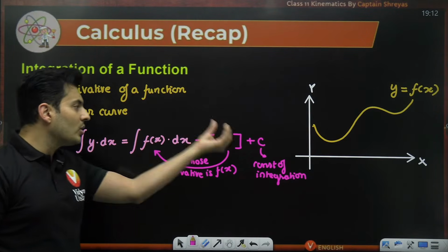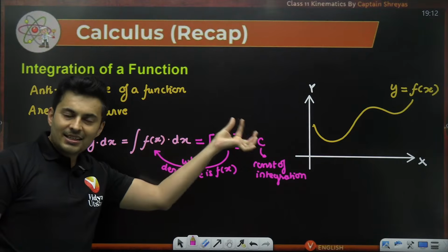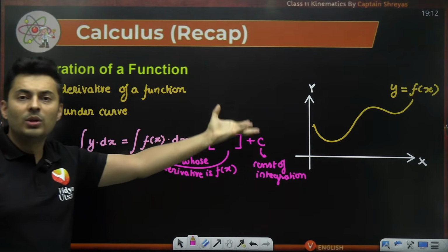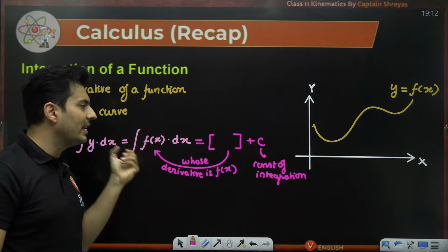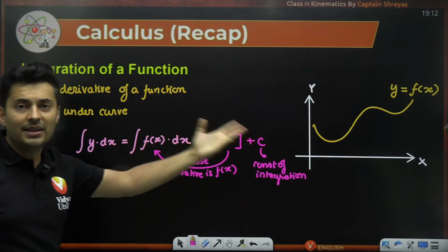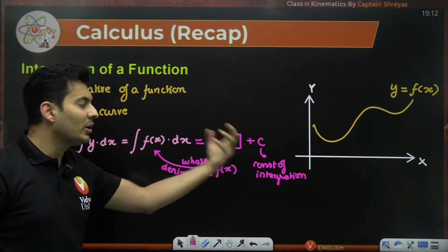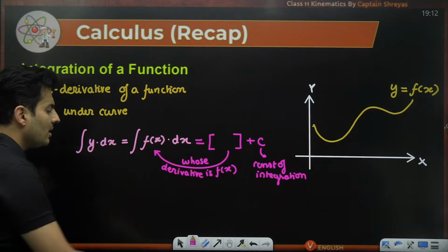So you have to think whose derivative is this. That's how you are able to do the integration aspect. Whenever there is constant of integration, it is called indefinite integration. Indefinite because that constant is always there.